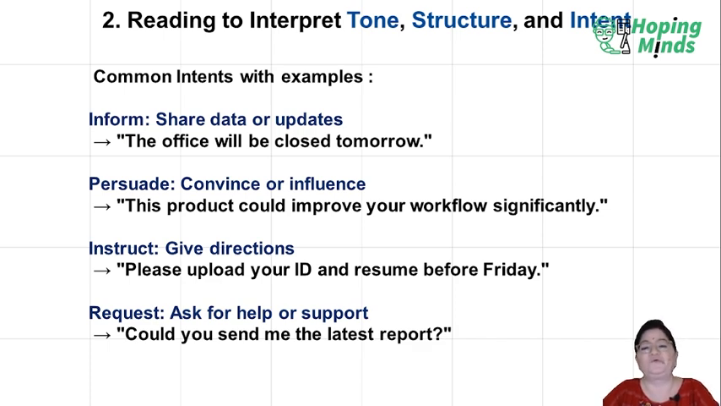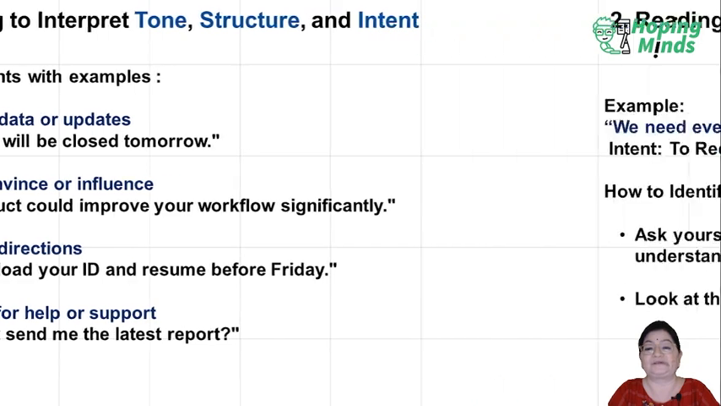Second, persuade: convince or influence. This product would improve your workflow significantly. That is the example of persuading somebody. Instruct means giving directions: please upload your ID and resume before Friday. This is the instruction you are giving to the other person. Now coming to the request, the last one: ask for help or support. Could you please send me the latest report? We have discussed all four common intents with examples: inform, persuade, instruct and request.